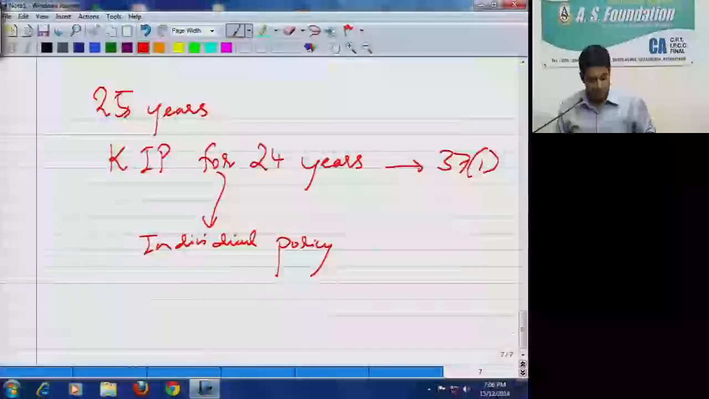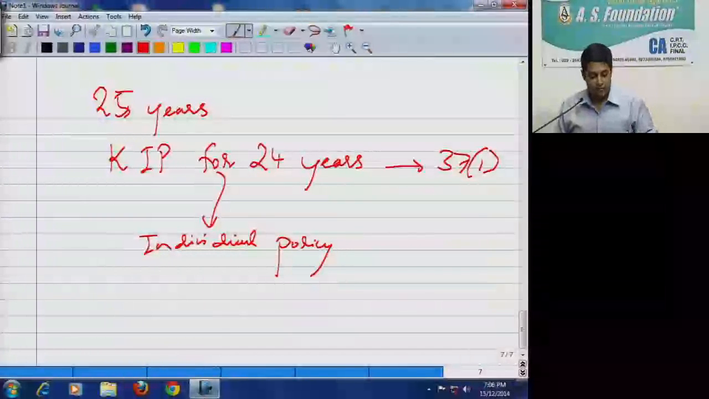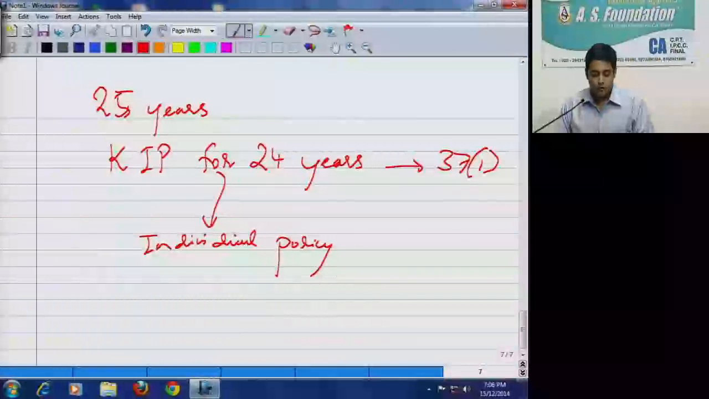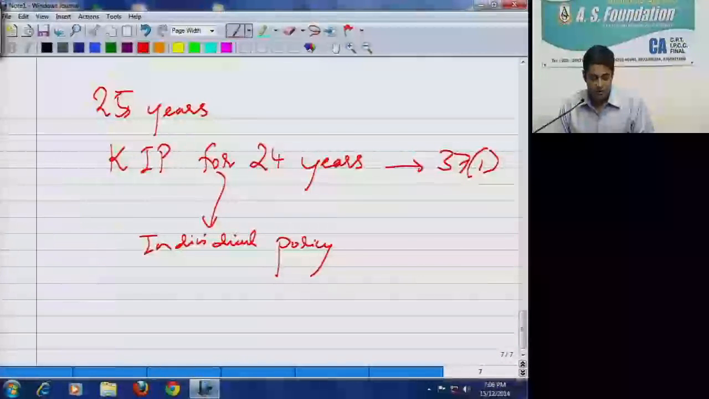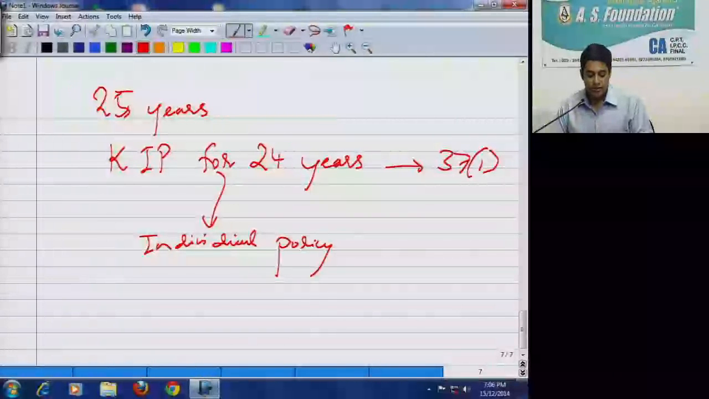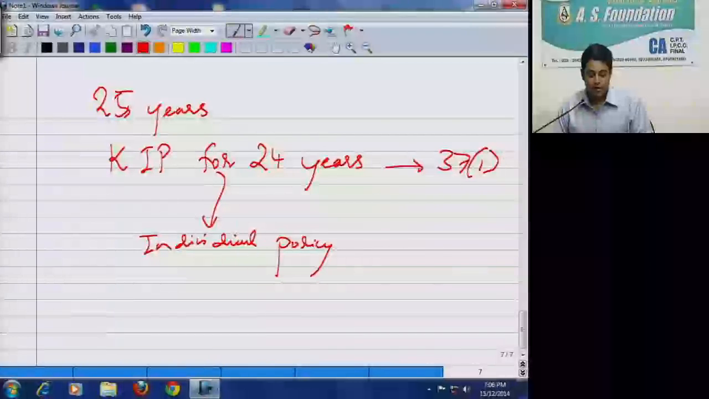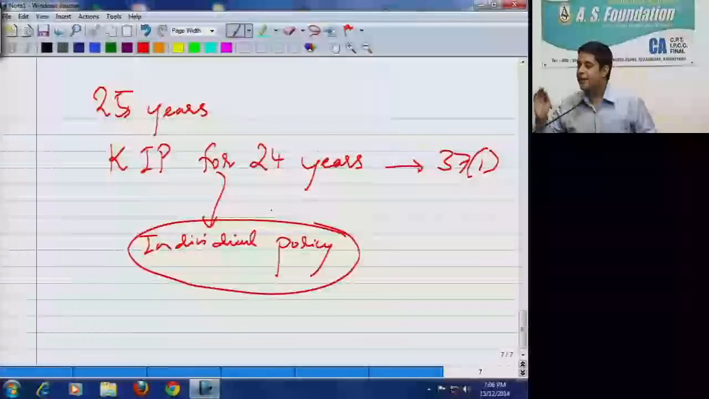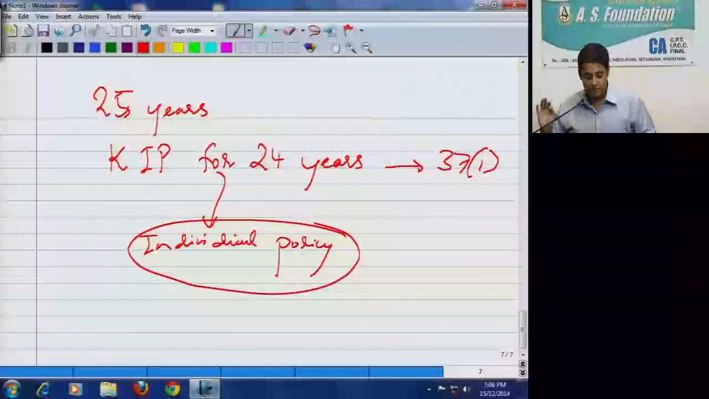So to counter that, what is given? Keyman insurance policy means a life insurance policy taken by a person on the life of another person who is or was the employee of the first mentioned person, or is or was connected in any manner whatsoever with the business of the first mentioned person, and includes such policy which has been assigned to a person at any time during the term of the policy, with or without any consideration. So now what is given is that even if you convert this into an individual policy, still the maturity proceeds will be taxable in the hands of the recipient. So write down.